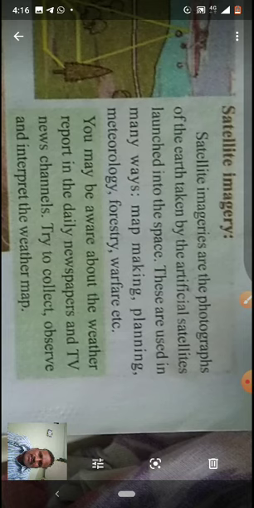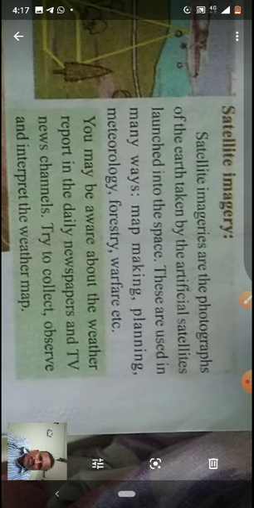Meteorology means what? Related to weather, forecasting of weather, whether the day will be hot or cold or cloudy, whether it is cloudy or sunny. Like that they tell us every day. In mobiles also they give information. Yes or no? Every day. In television they tell us. They forecast. Forecast means expecting. Tomorrow it may be cloudy or somewhat rainy. How? With the help of these satellite photographs.